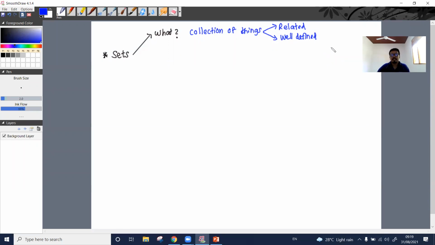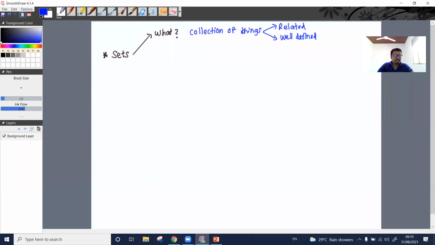Right? The answer is Shanika miss. So it should be well defined. The set that I am defining should not be different from someone else defining the set. Right? It should be well defined. So set means simply what? A collection of things which are related and well defined.